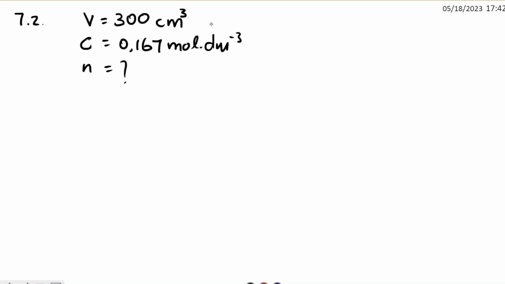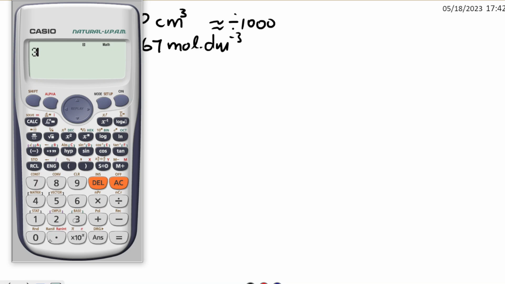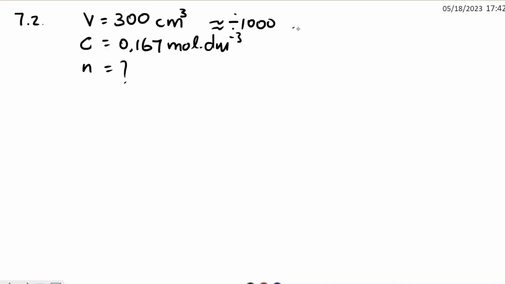So first we need to convert our volume from cm cubed to dm cubed. We do that by dividing by 1000. So if you divide 300 by 1000, you're going to get 0.3. So the volume is 0.3 dm cubed.